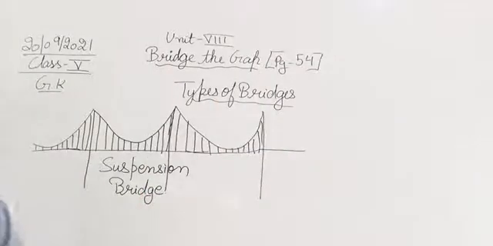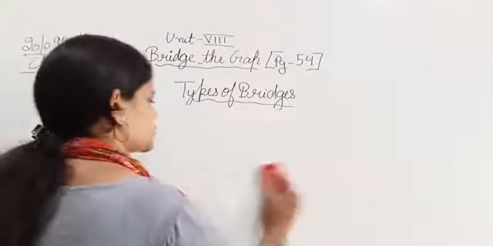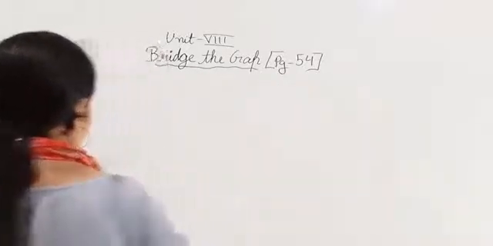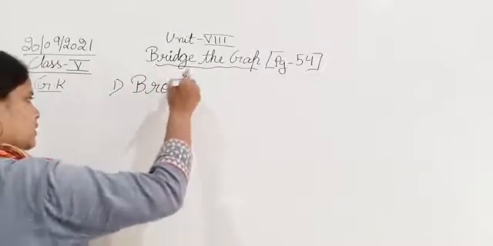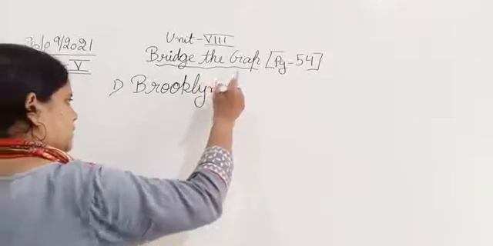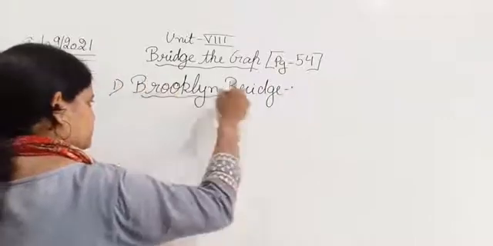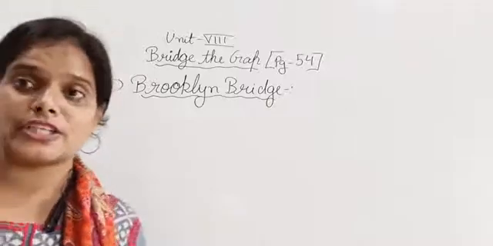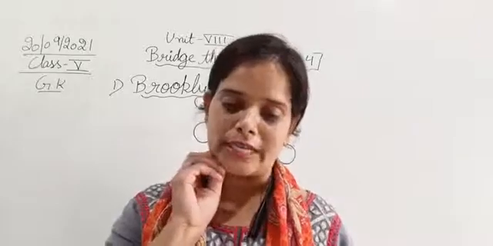Okay, so now let's talk about the Brooklyn Bridge. Let's discuss the features of Brooklyn Bridge. What are the various features of Brooklyn Bridge? The first bridge we'll talk about is Brooklyn Bridge. Now what is Brooklyn Bridge? It was completed in the year 1883. By the year 1883, this bridge was completed, its construction was totally completed.